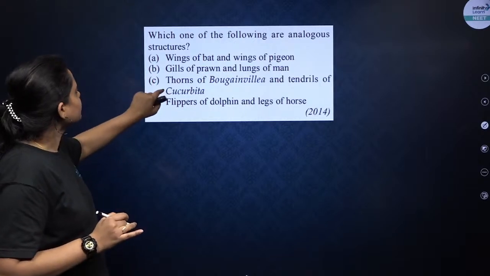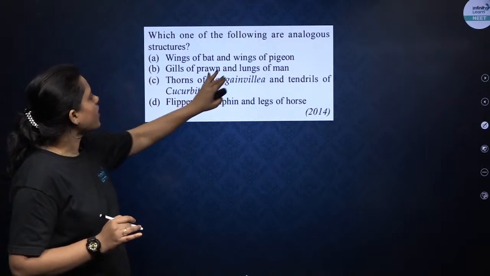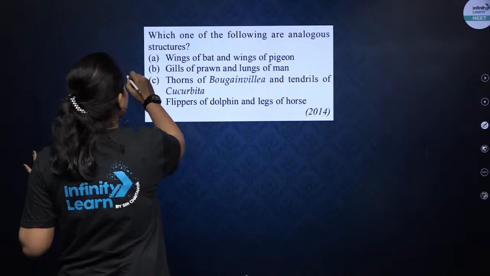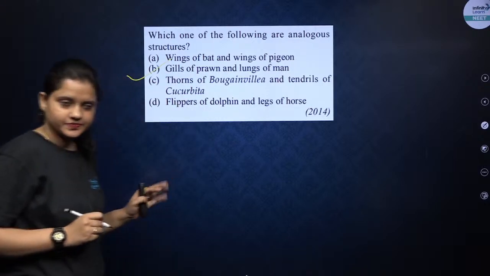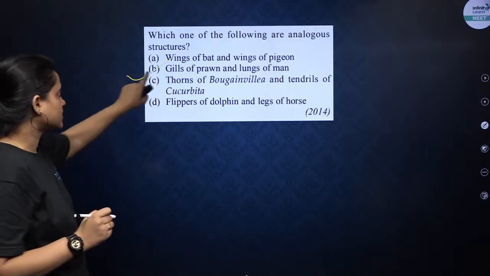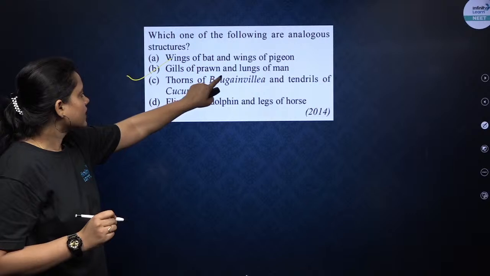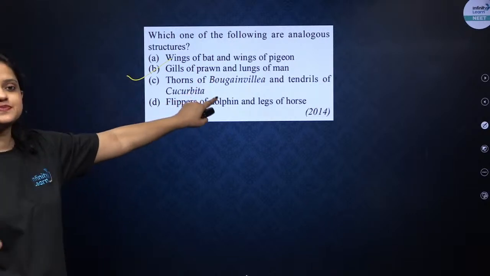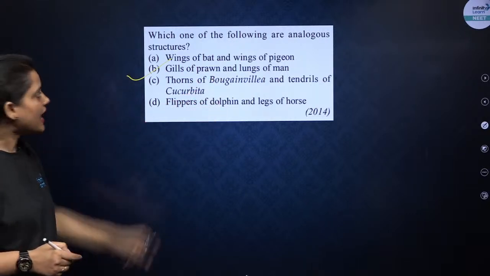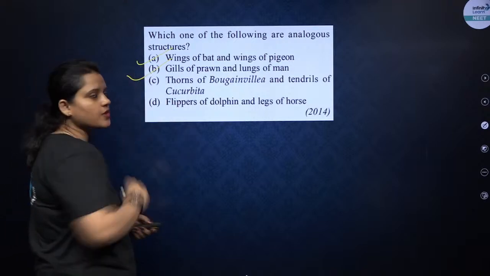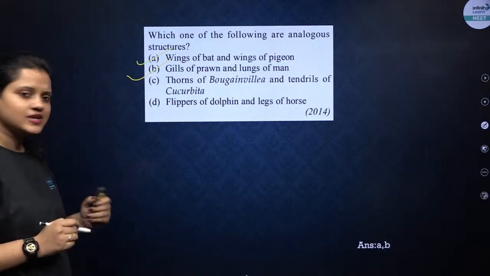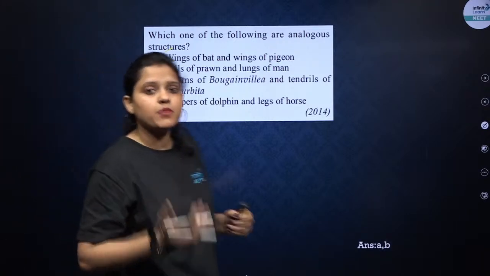Now correct option will be gills of prawn and lungs of man. Totally different structure, B. But both of them help in respiration, and A as well. So I think correct option will be A and B both. Yes, correct option will be A and B both.